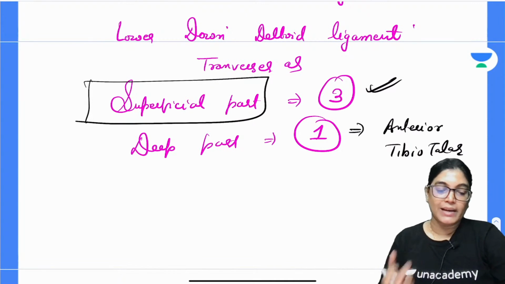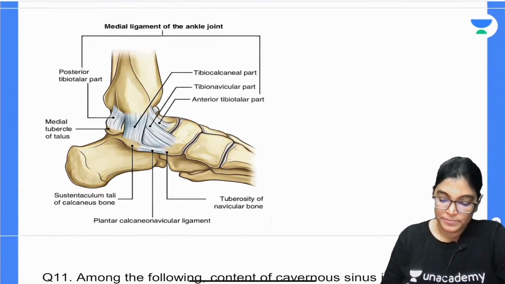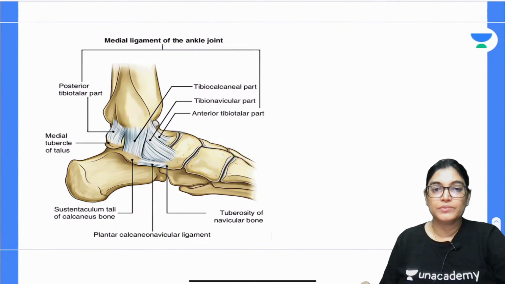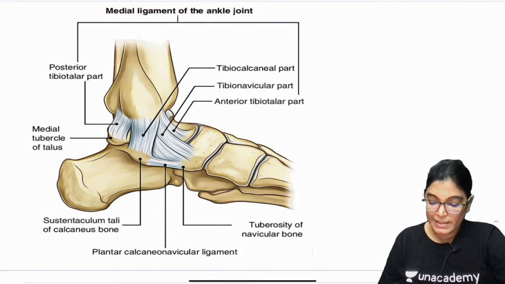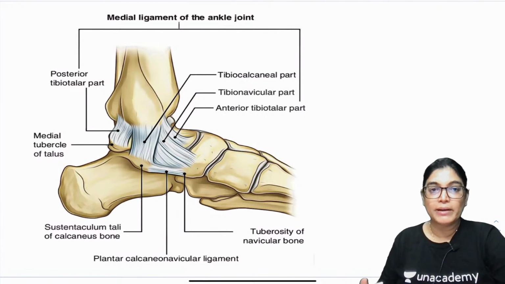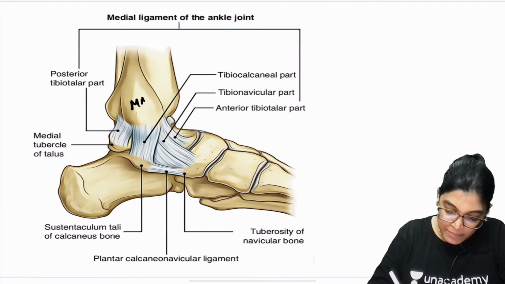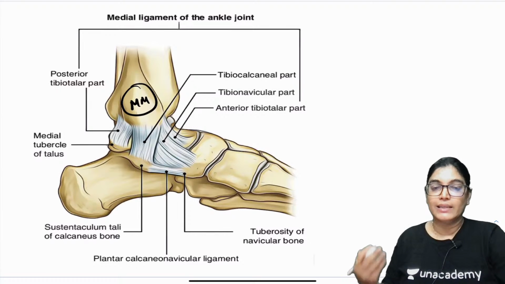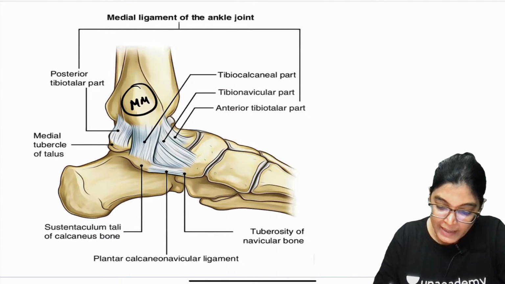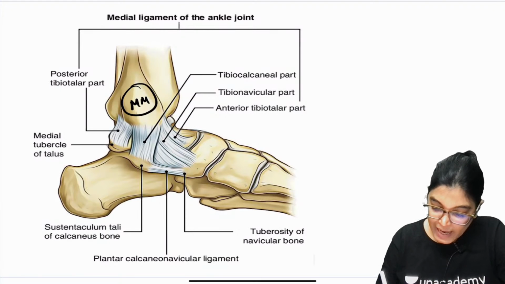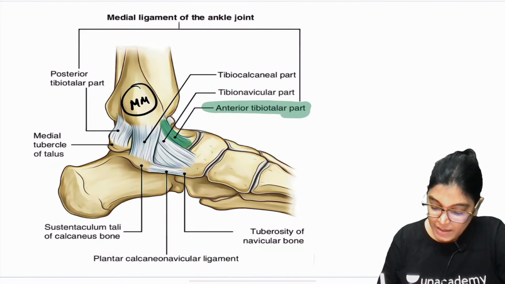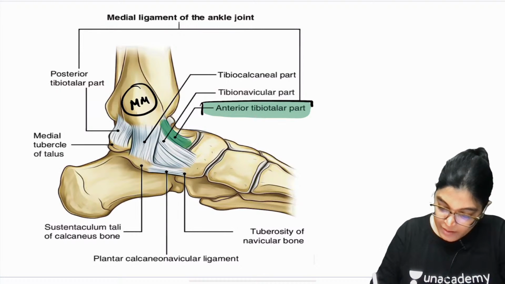Let me show you a diagram, that would be better for you to understand. So, see here, in this diagram we can clearly see the medial ankle ligament, that is the deltoid ligament. What I told you, superiorly it is attached to the medial malleolus. When it goes lower down, it divides into four parts. Let me first highlight its deeper part. The deeper part is called the anterior tibiotalar. So, this is the deep part, one part.